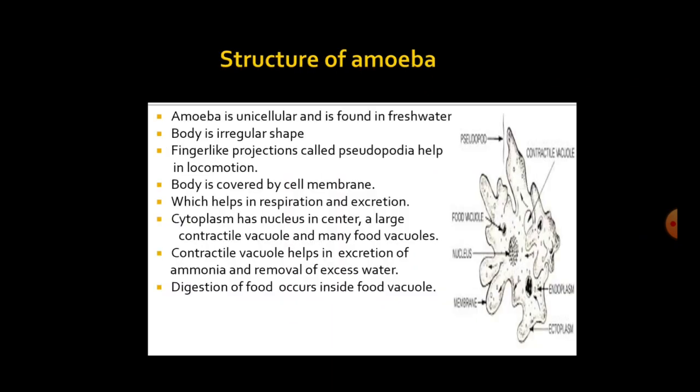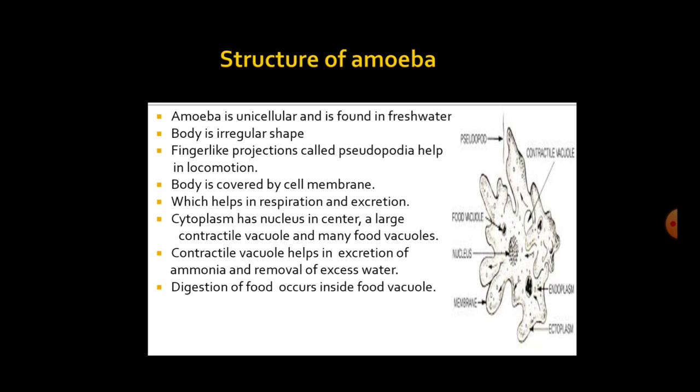Structure of amoeba. Amoeba is unicellular and is found in fresh water. The body is of irregular shape. There is no definite shape of amoeba. Finger-like projections called pseudopodia help in locomotion. Pseudopodia means false feet. The cytoplasm extends itself towards the direction of movement and forms pseudopodia.